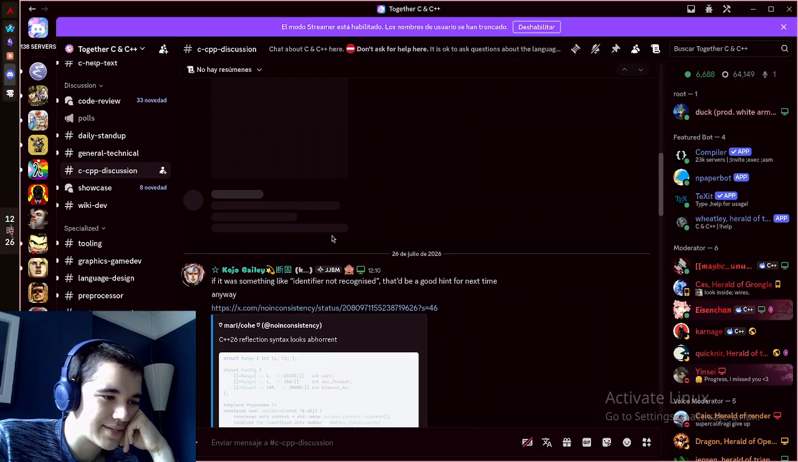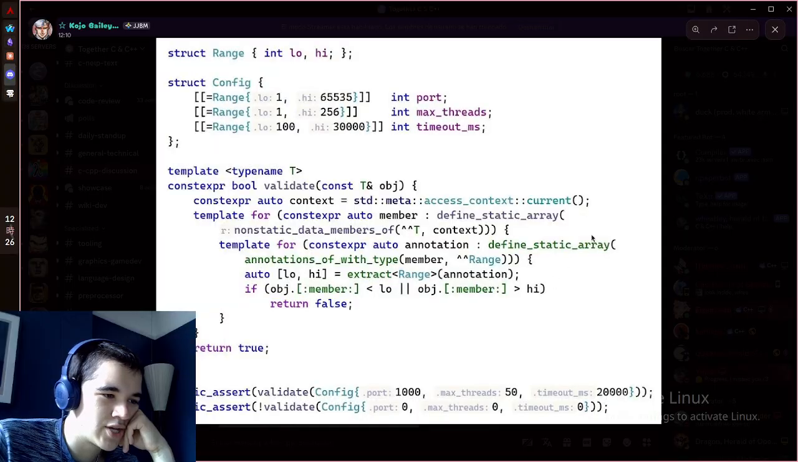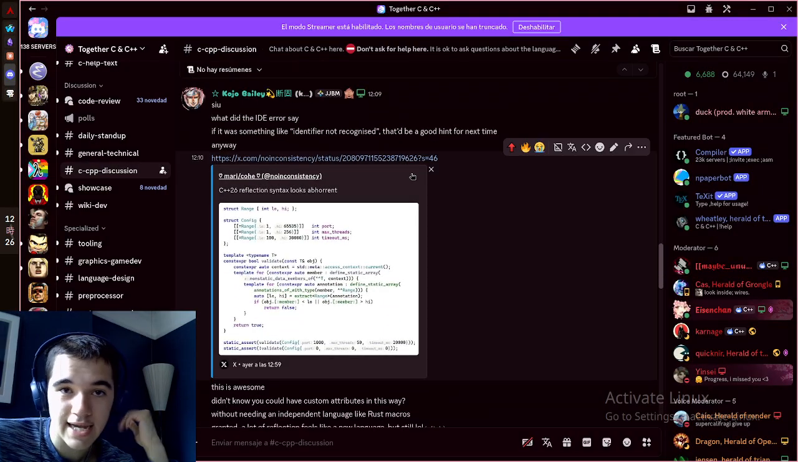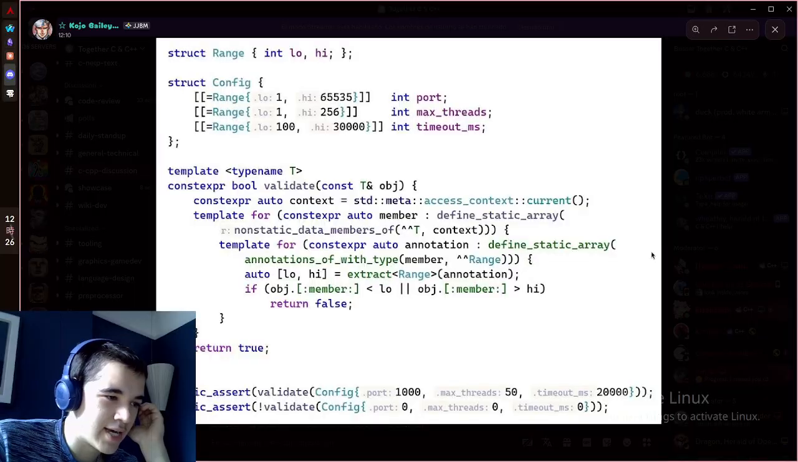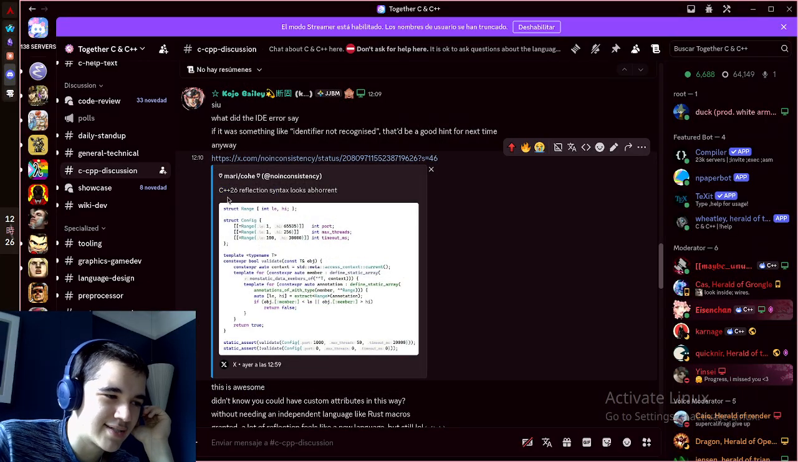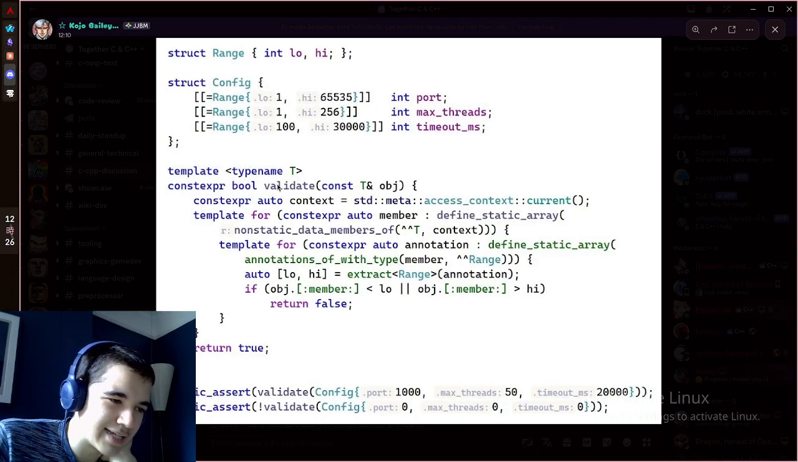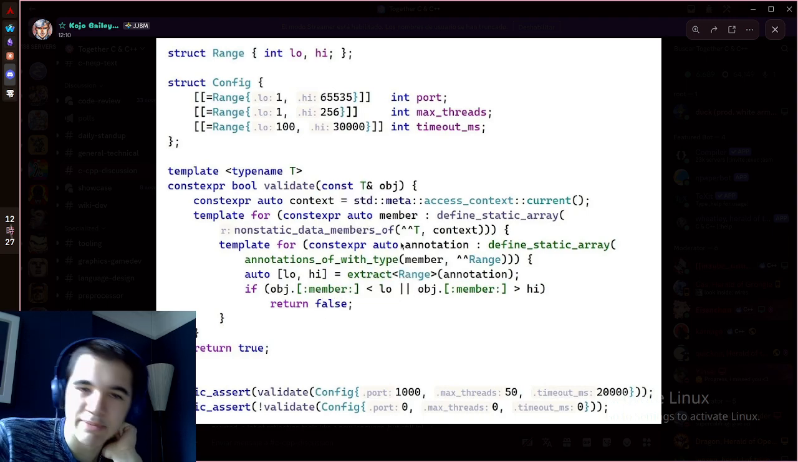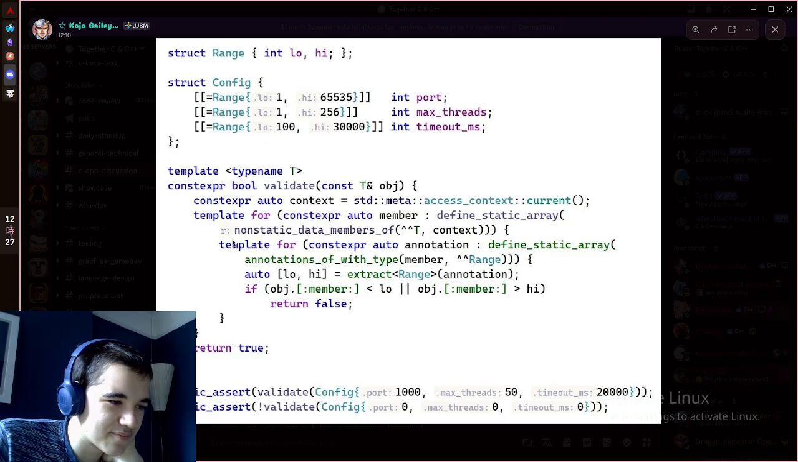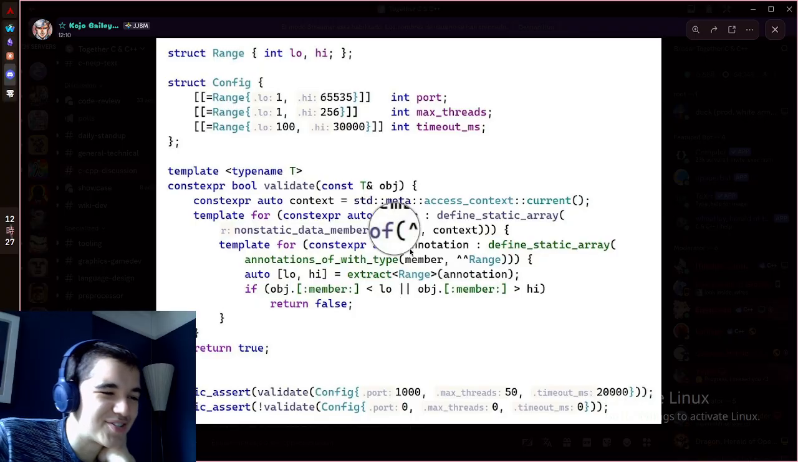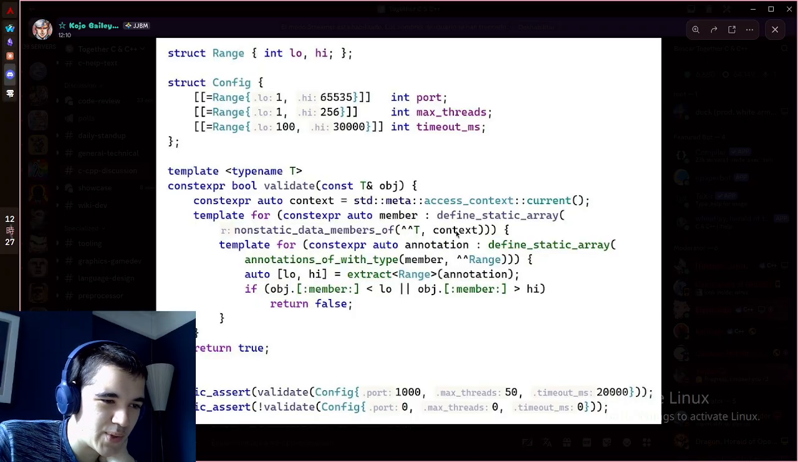This tweet over here shows off C++26 syntax for reflection. Now, the actual post says that the syntax looks abhorrent, and yes, it does look quite crazy. But keep in mind, this is C++. As far as syntax goes, there's only so much they can do. So this is honestly probably the best, or at least as close to the best as you could have gotten. And it's pretty cool.